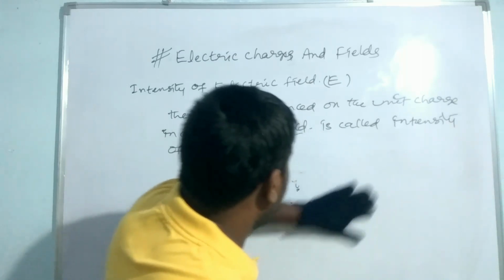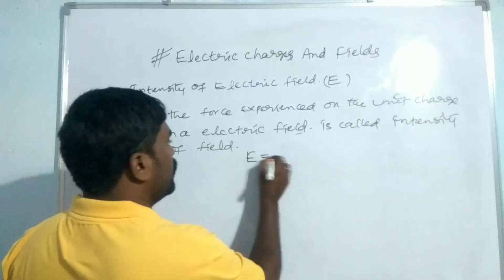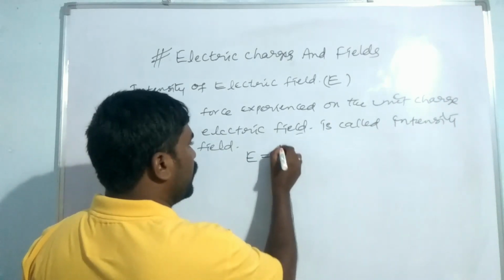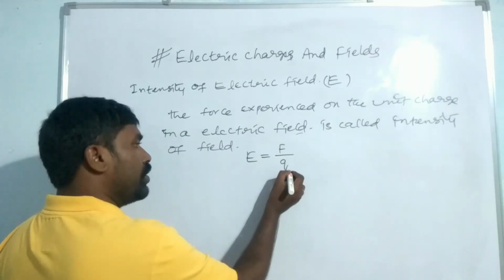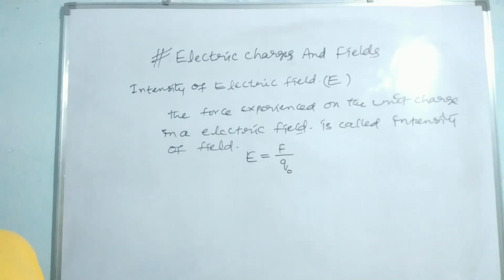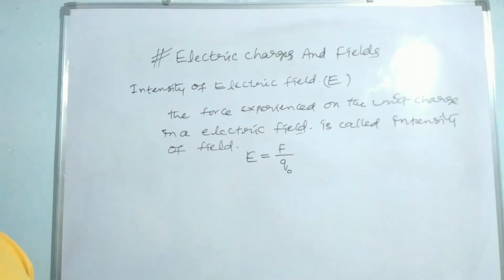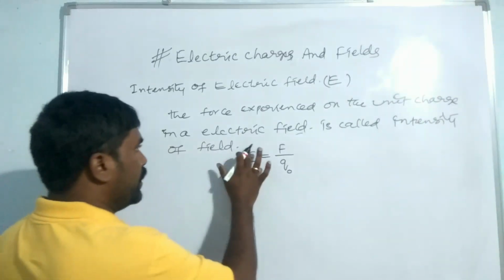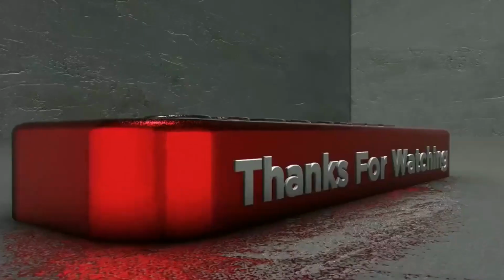It can be written as intensity of electric field E is equal to force on charge Q divided by Q or Q naught. The unit is Newton per Coulomb. So this is the intensity of electric field.